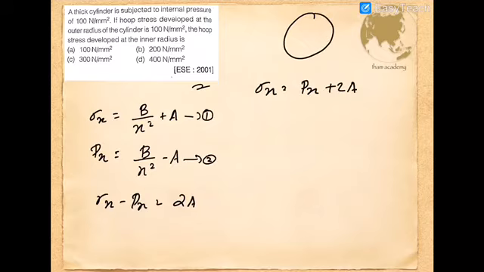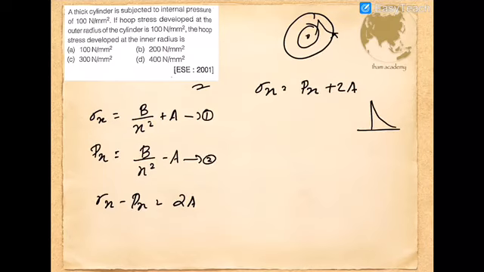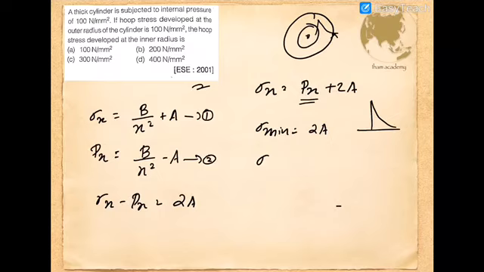So we know that the radial stress at the outermost point of the cylinder, if internal pressure is applied, will be 0. There will be a hyperbolic variation for the radial stress distribution. So radial stress will be 0 at the end point. So the hoop stress minimum value will be at the outer point, that will be 2a, and the hoop stress maximum value will be at the inner surface, where the pressure is the internal pressure of the fluid, so P plus 2a.